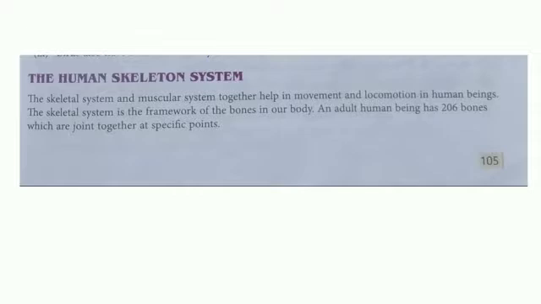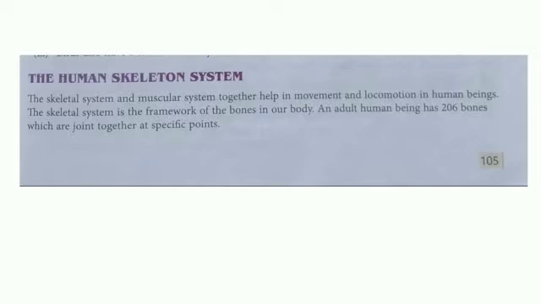The skeleton system is the framework of the bones. This is the definition of a skeleton system. The skeleton system is the framework of the bones in our body. We cannot stand without our skeleton system, our backbone, our legs. All these give us a framework of the bones in our body.